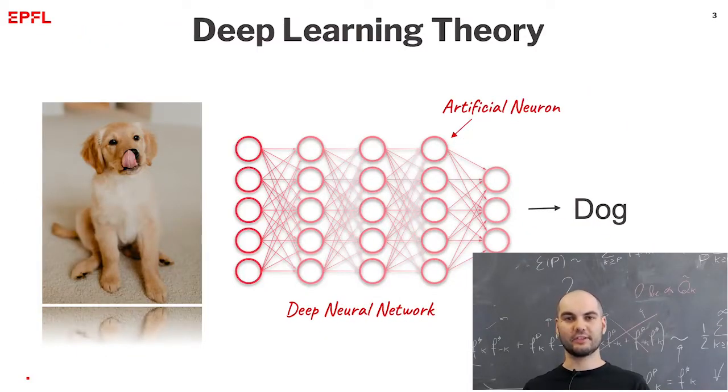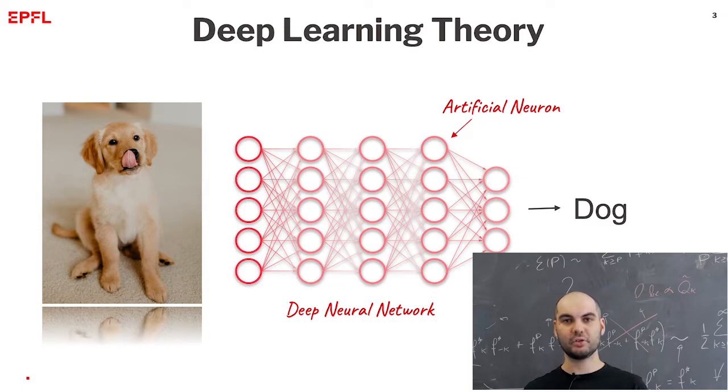The other branch of research of our group is machine learning theory, with a particular focus on deep learning. What is deep learning? Deep learning is a subset of artificial intelligence that uses artificial neural networks inspired by our brain in order to learn a task from a large amount of data. For instance, you can build a neural network that can distinguish between cats and dogs. Recently, this field has exploded thanks to the availability of larger and larger amounts of data and to computing power.